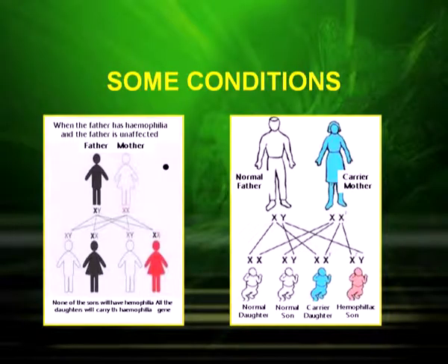Now, let us study the mechanism of how it happened. If you see the cross, here the XY father with hemophilia is crossed with a carrier mother. The possible outcome for such progeny will be an XY son without hemophilia, a daughter with hemophilia having the allele on the X chromosomes, a son with hemophilia, XY, having the hemophilic gene on the X chromosome, and a carrier daughter with the H gene on one X chromosome and a normal X chromosome.